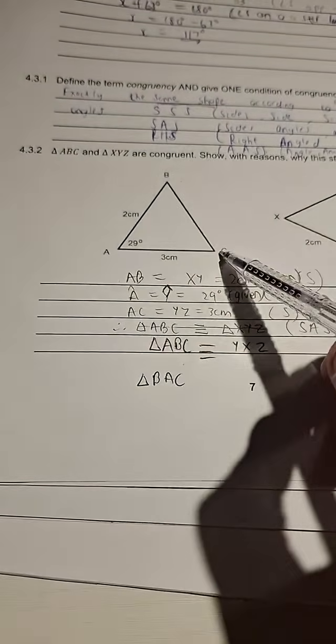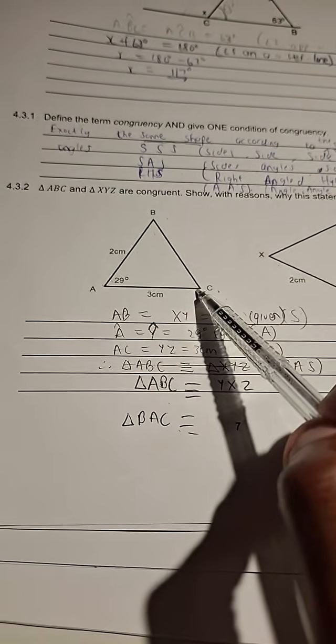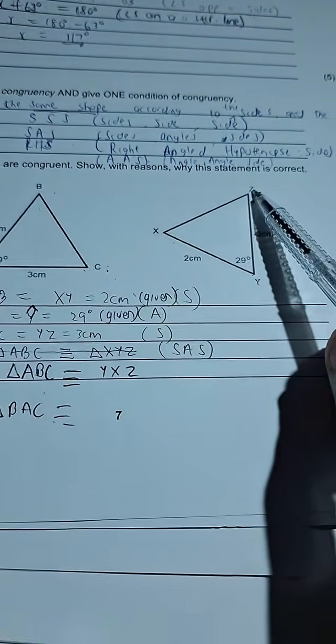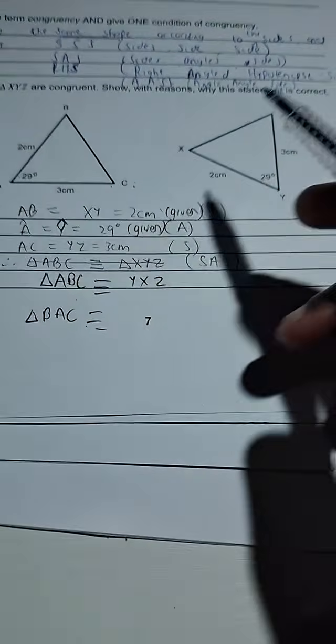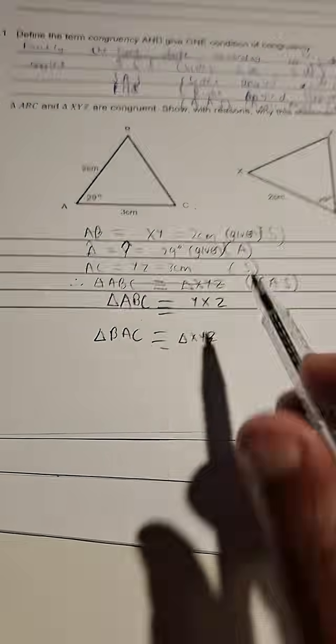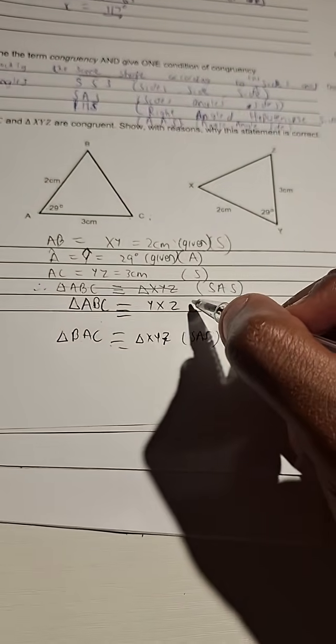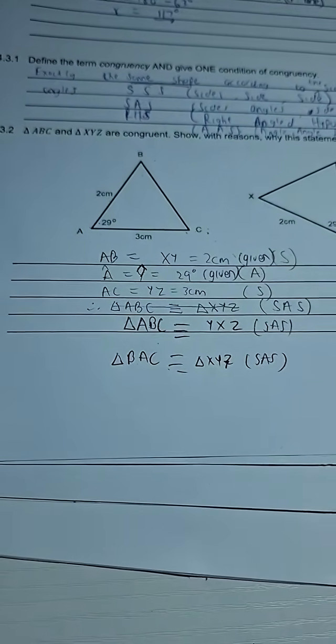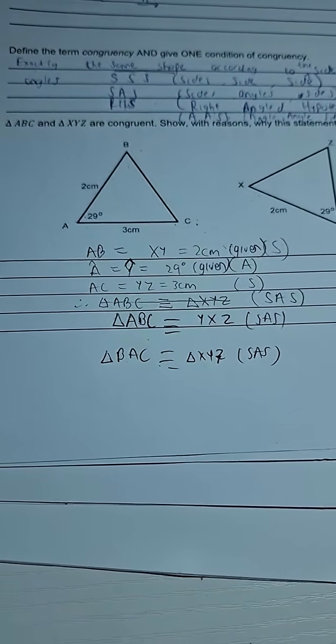If you say triangle BAC, then you are going to say BAC is congruent to... You see, you move from BAC, that is 2, 3, nothing. So you are going to move 2, 3, nothing: X, Y, Z. Then you can say triangle XYZ if you say BAC. Okay, and then you can say side, angle, side as your case of congruency. So just always move in that direction. I hope you understand what I mean by that.